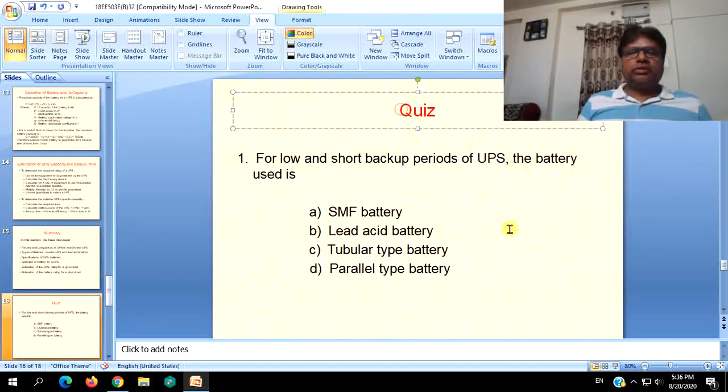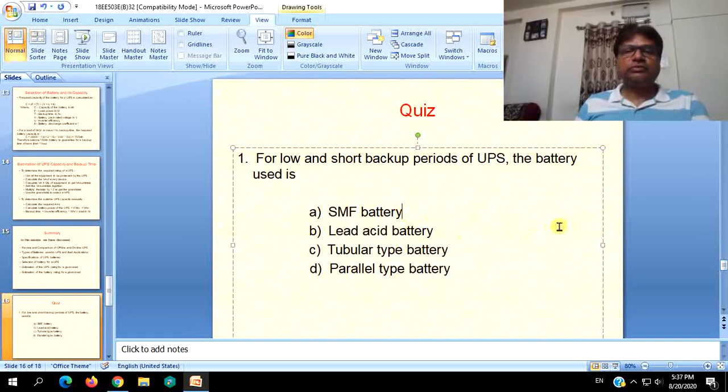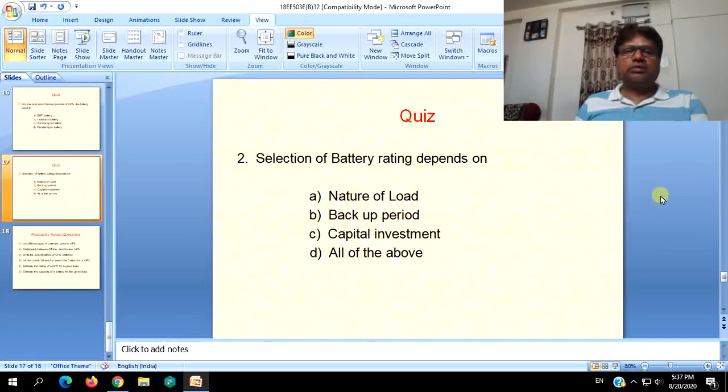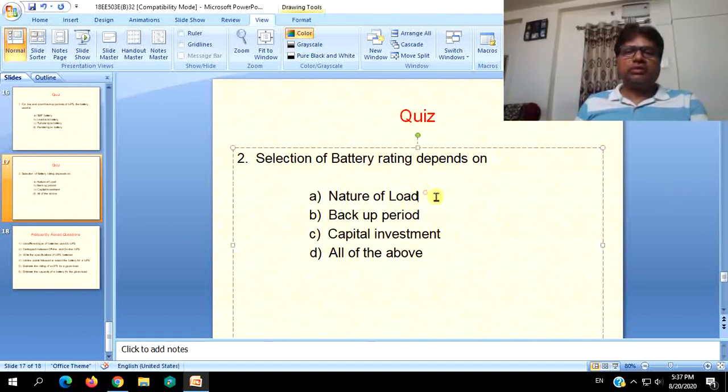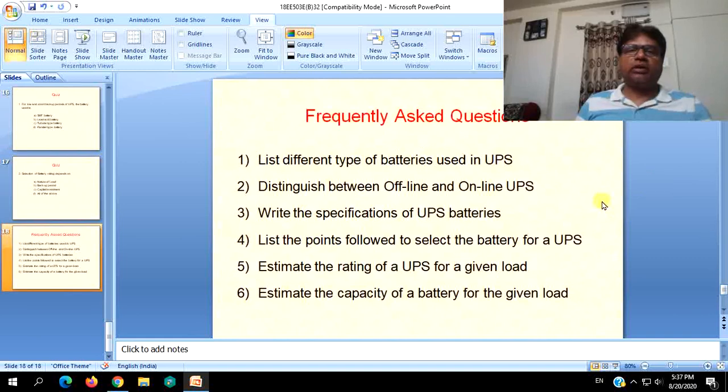Time for a simple quiz. For low and short backup periods of UPS, the battery used is a low and short backup battery, which is said to be an SMF battery, that is sealed maintenance free battery. Selection of battery rating depends upon nature of load, backup period, and capital investment. Yes, all of the above. These are the main constraints which have to be followed for selecting the battery rating.